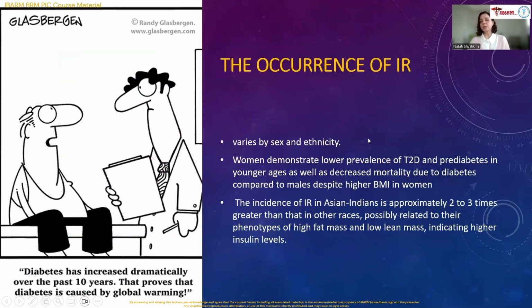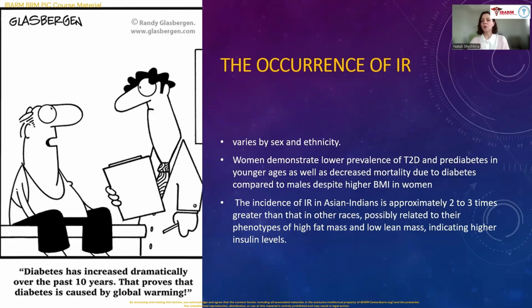So the occurrence of insulin resistance varies by sex and by ethnicity. Women, even when they have a higher BMI than men, demonstrate lower prevalence of type 2 diabetes and prediabetes in young ages, as well as decreased mortality due to diabetes than males. That's more important right now, that it's younger ages.